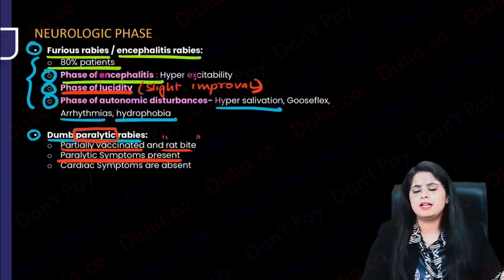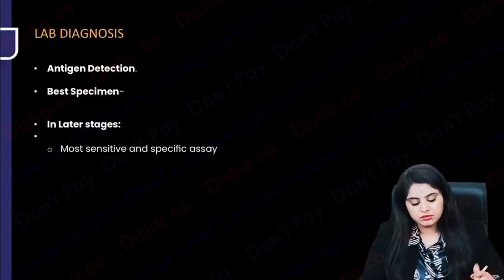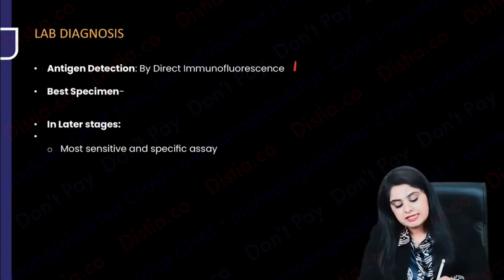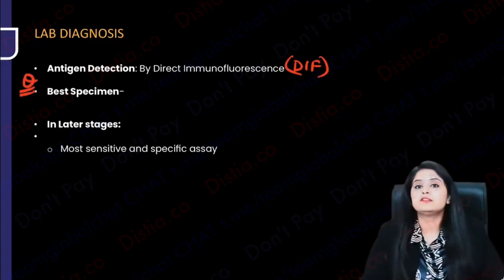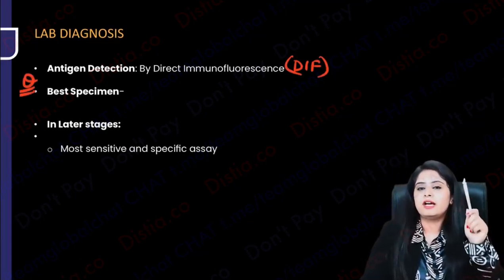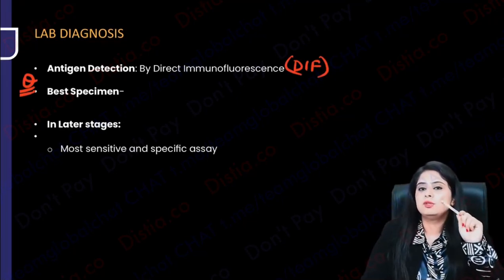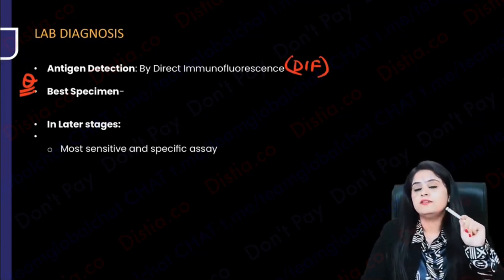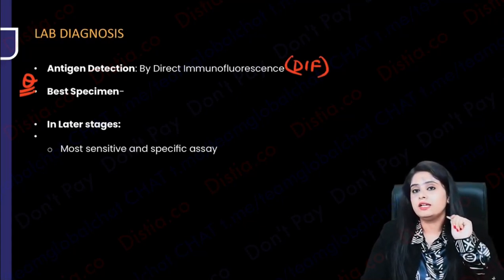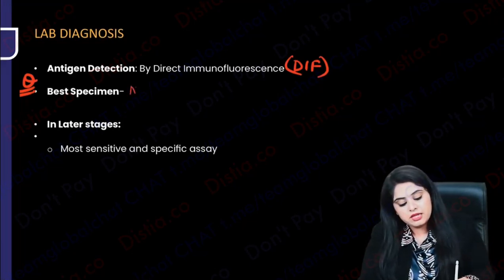How do I do the lab diagnosis? Same: do an antigen, do an antibody, do isolation, do some molecular studies, the same thing. So how am I going to do the antigen detection? We always do it by DIF, direct immunofluorescence. But the question over here is, from where will I take the specimen? You'll say, ma'am, the virus had gone to the brain. A brain biopsy is not good. After that, the virus came to the eyes and the salivary gland and the skin. Now, cornea you can't take. Salivary gland is also difficult. Skin you can take.